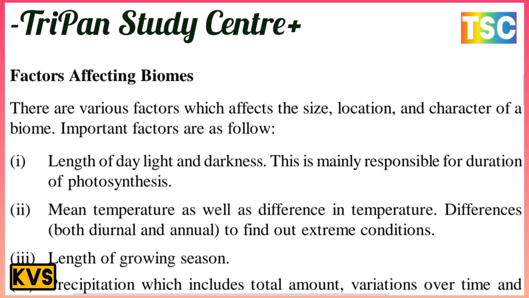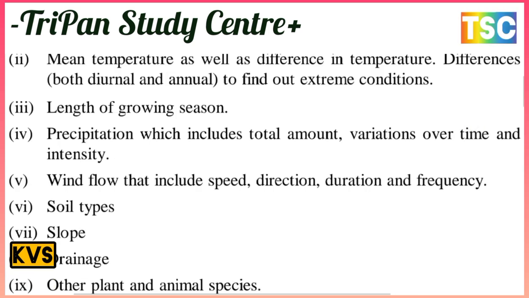Second, mean temperature as well as the temperature difference, both diurnal and annual, to find out extreme conditions. Third, the length of the growing season. Next, precipitation, which includes total amount, variation over time and intensity. Fifth, winds, which include speed, direction, duration and frequency. Next are soil types, slope, drainage and other plant and animal species.